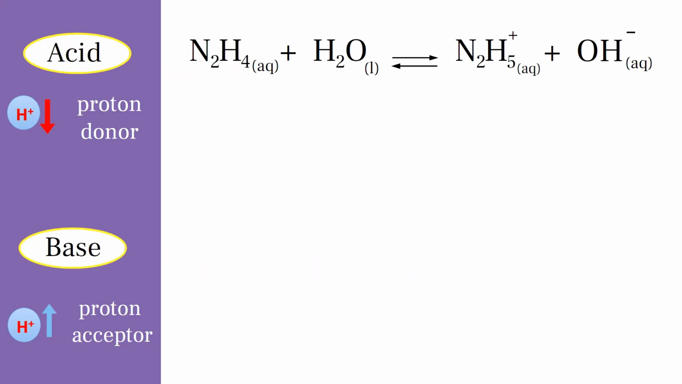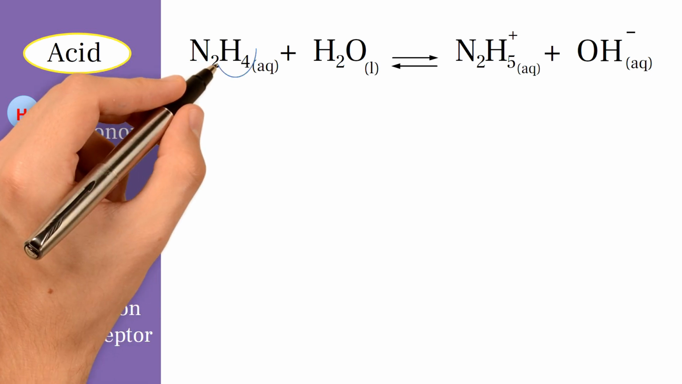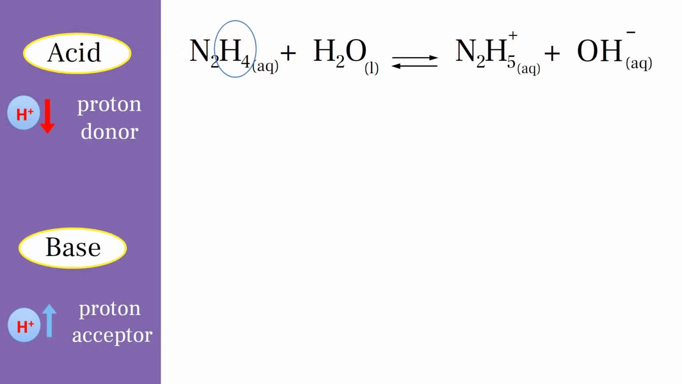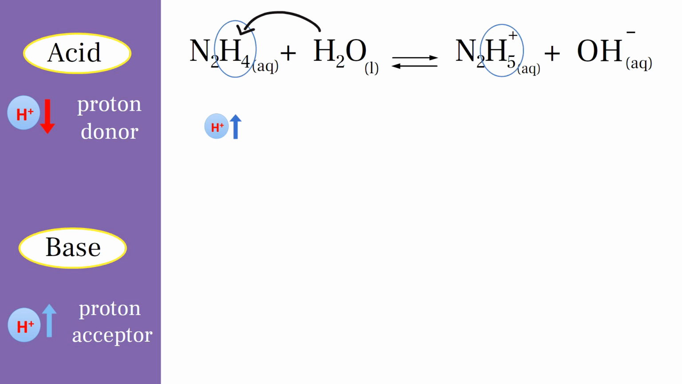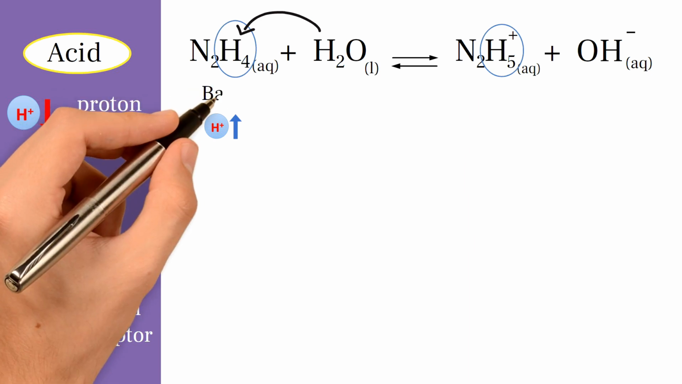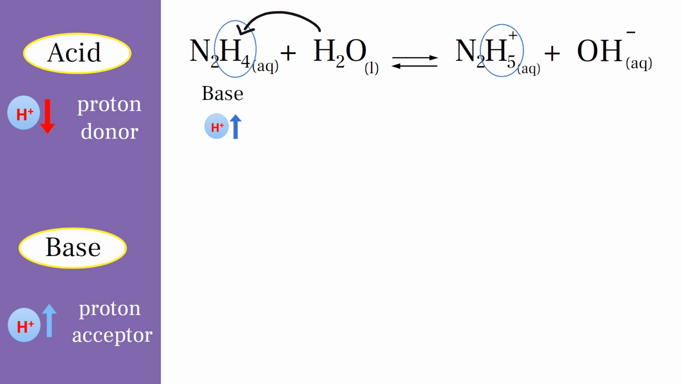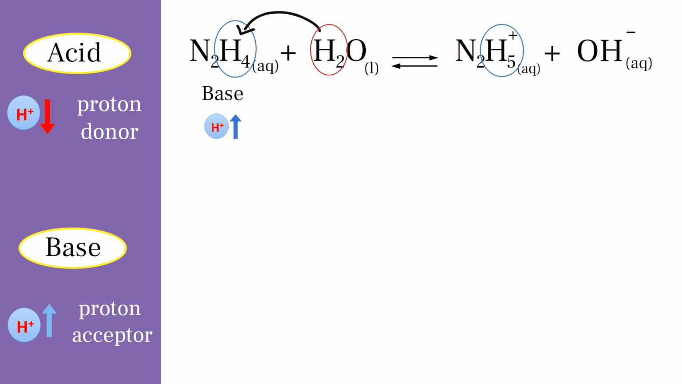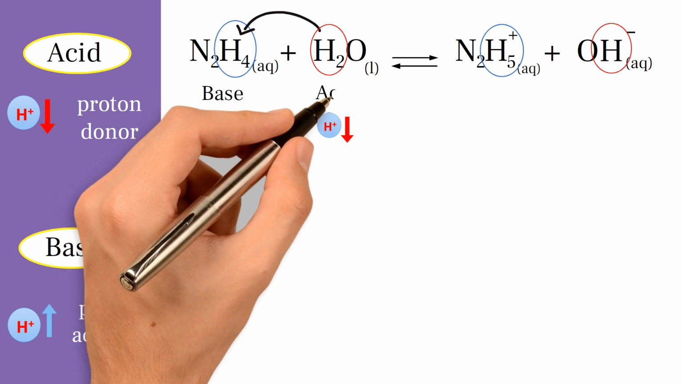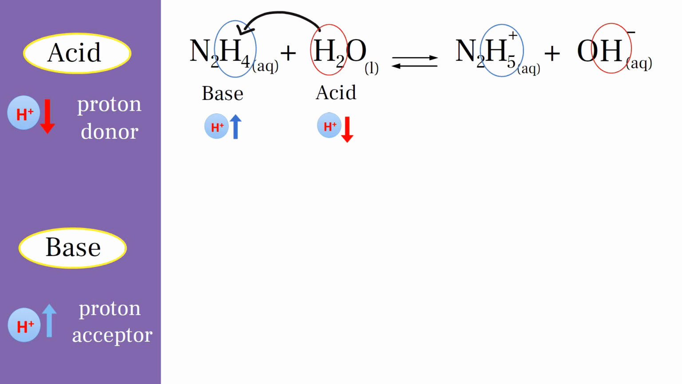After considering this equation, we note that hydrazine is a substance in which the number of its hydrogen atoms increases, so it's a proton acceptor, which means that N2H4 is the base. While water is a substance in which the number of its hydrogen atoms decreases, so water is a proton donor, and that means H2O is the acid in this reaction.